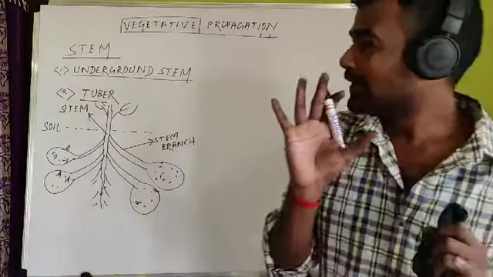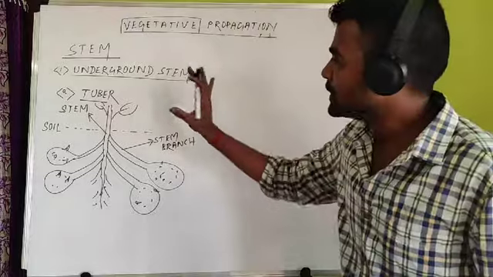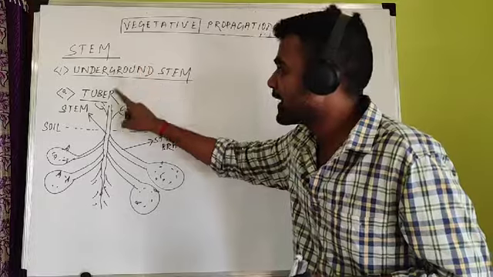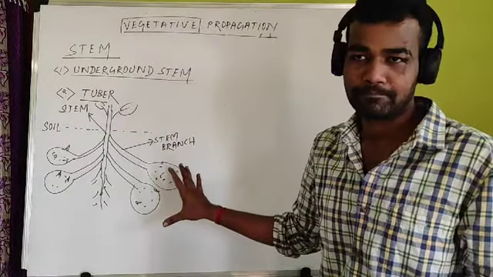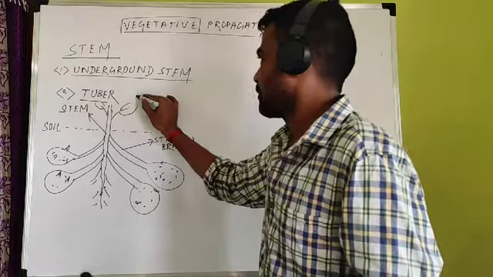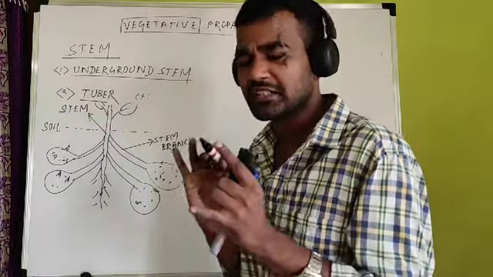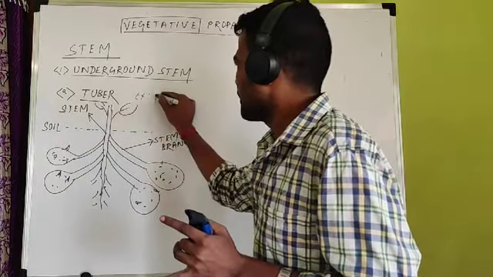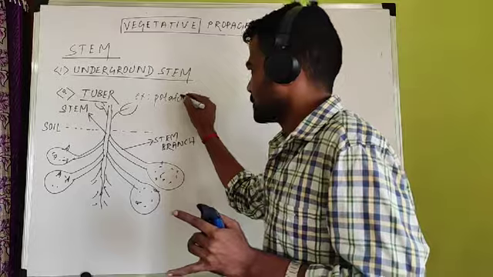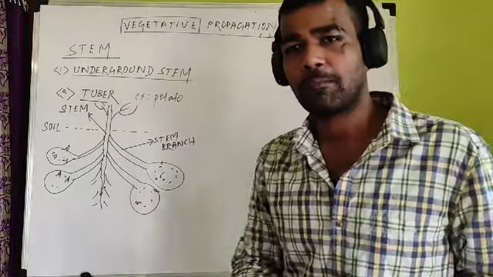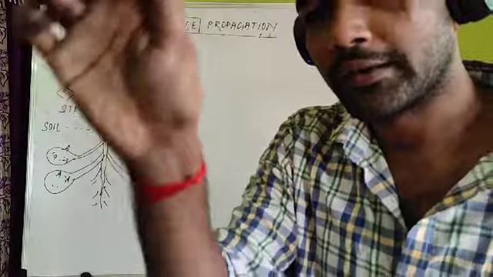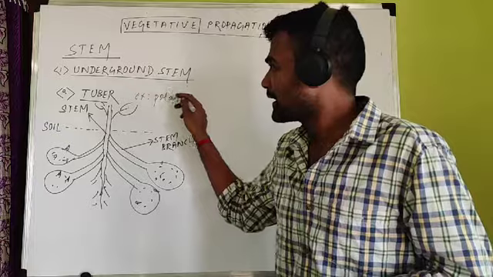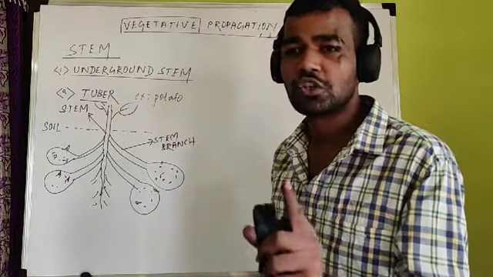Clear? So one thing you have to remember here about tuber: tuber is a modified stem, an underground stem. And many times this question is asked in NEET in previous years. The best example of tuber is potato. That's why potato is swollen. So all potatoes are examples of tuber. This you have to remember.